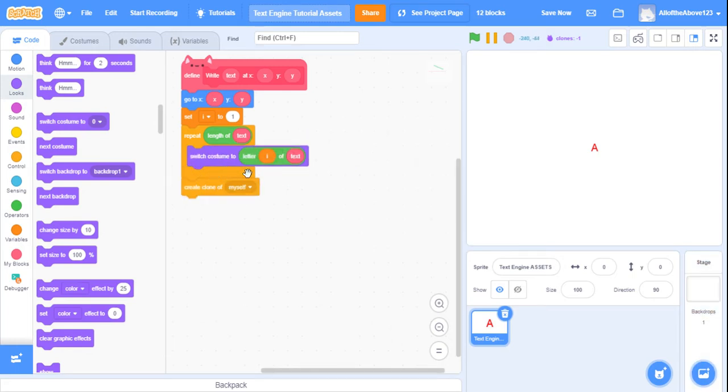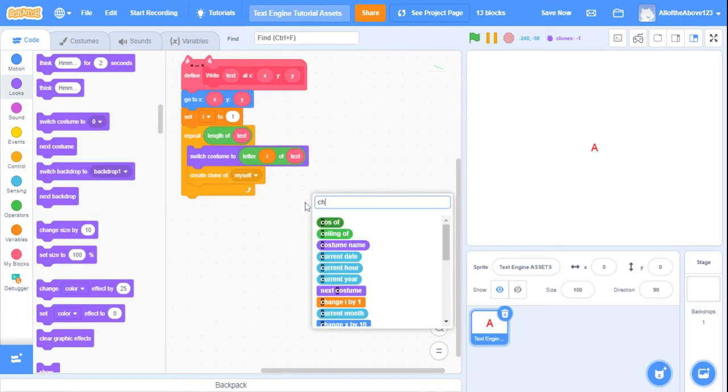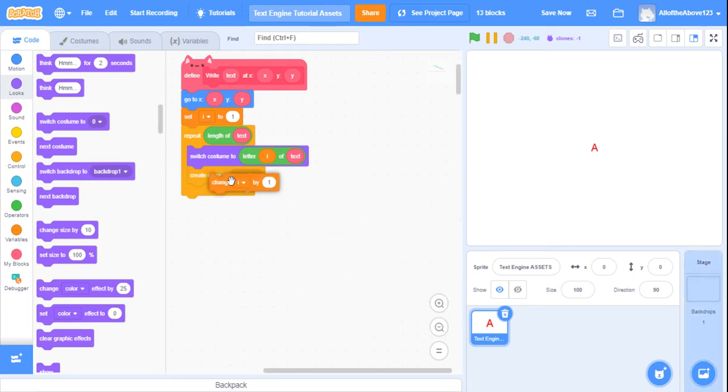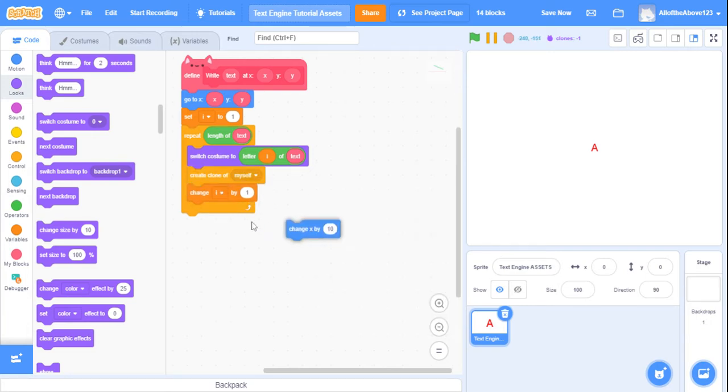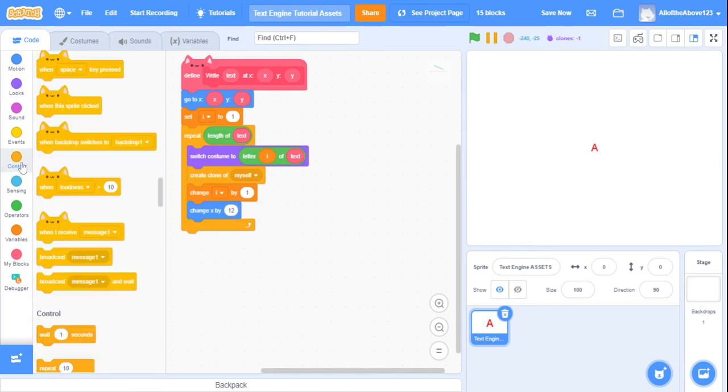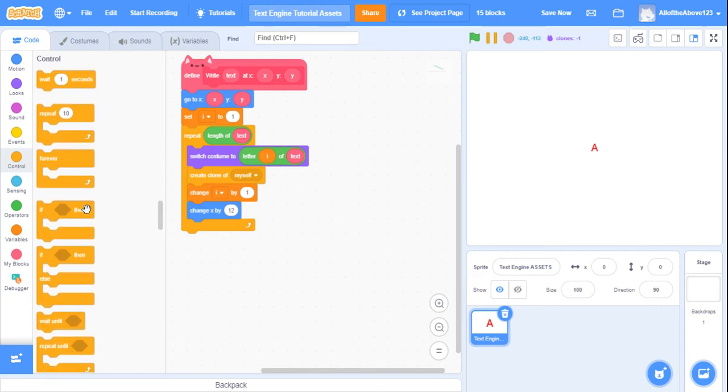You want to create a clone of myself. Then change I by 1. Change x by 12. And then we need an if check. Oh, wait, before we do the if, just wait 0.01 seconds.